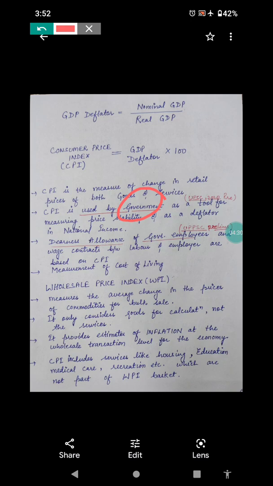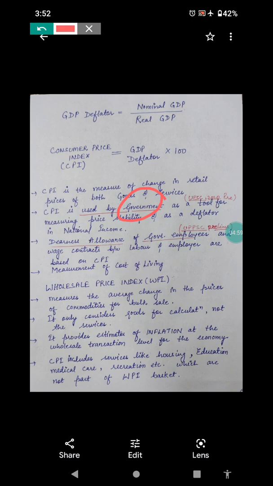It was asked in prelims that DA is calculated on the basis of what? On the basis of CPI, Consumer Price Index, and also the wage contract between the labor and the employer. The wage contracts between the labor and the employer are also calculated on the basis of CPI. So CPI, we can say it is the measurement of cost of living.